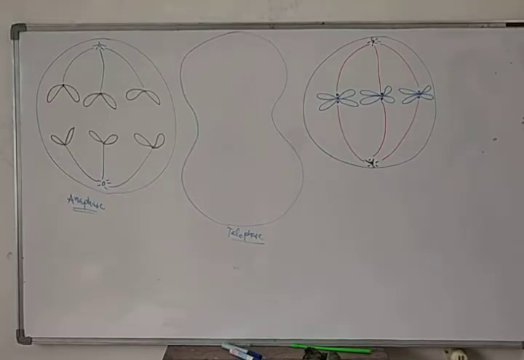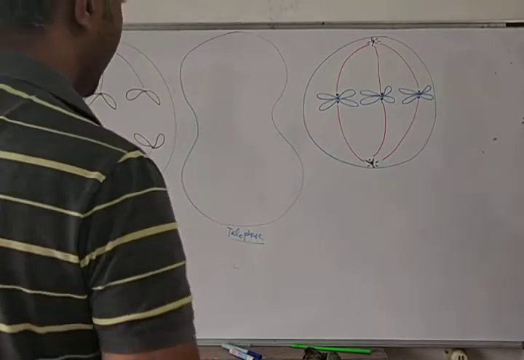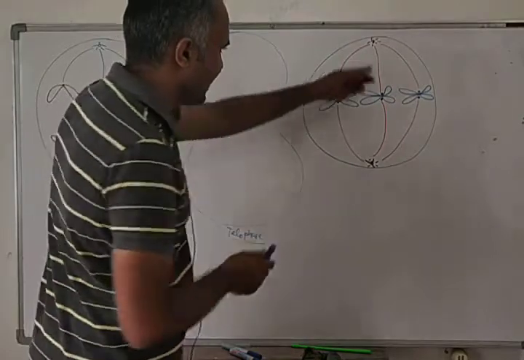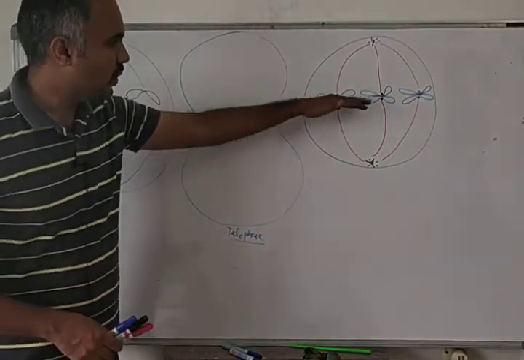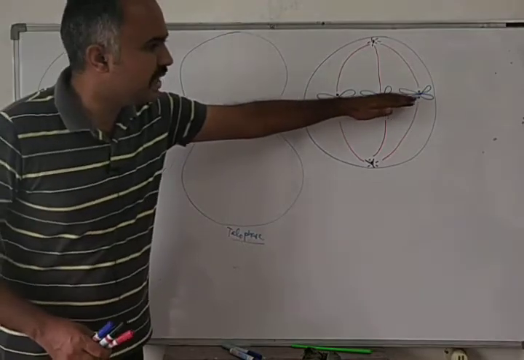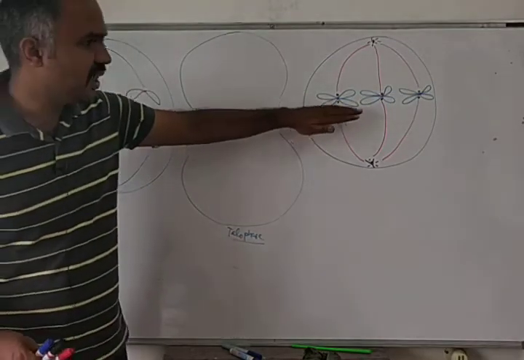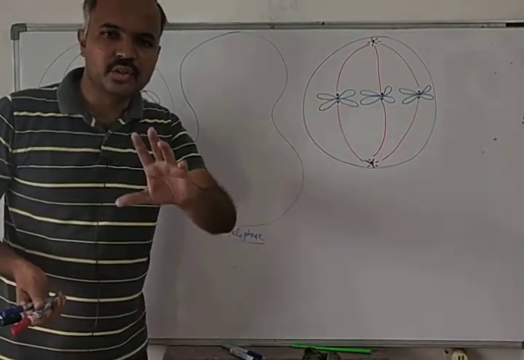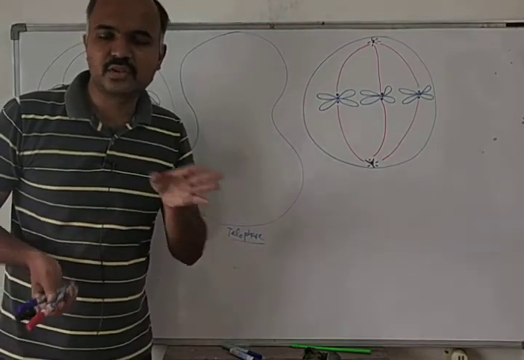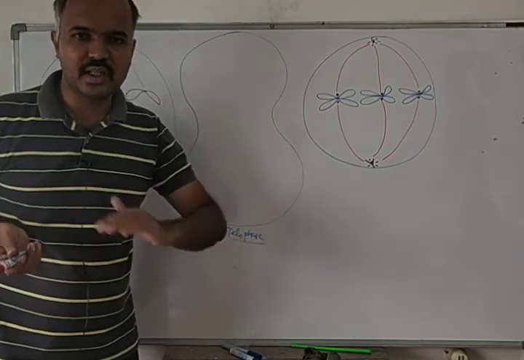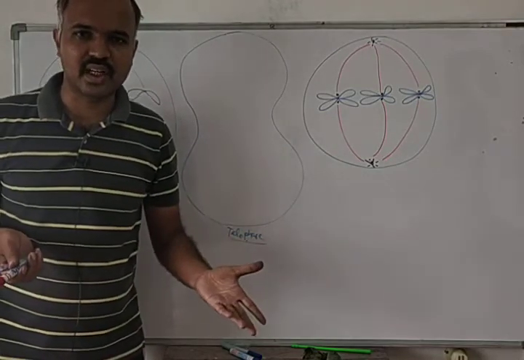So students, we have learned about early metaphase and late metaphase. This is late metaphase. You all know this. During late metaphase, all chromosomes are present on the equatorial plate, or equatorial plane. You know about the equator. The equator is the line that passes through the center of the earth.